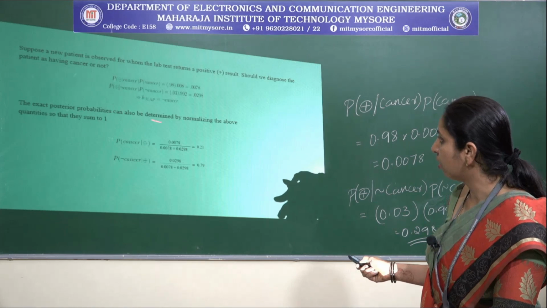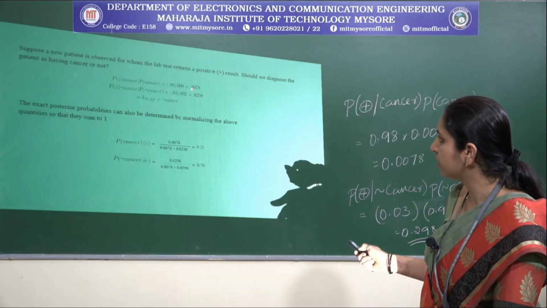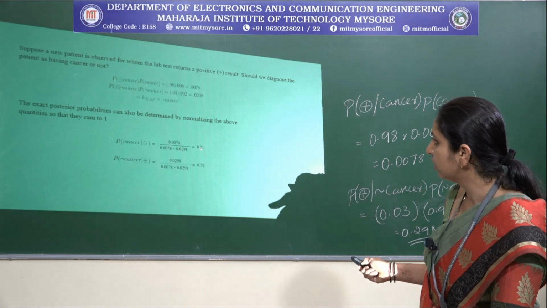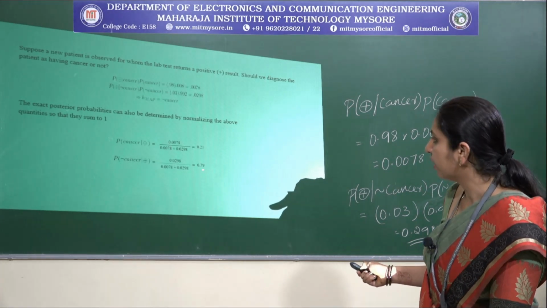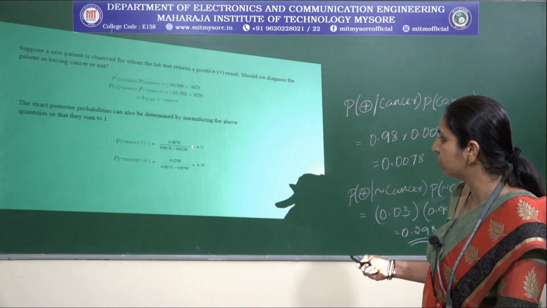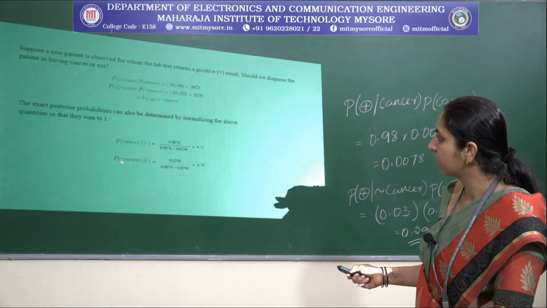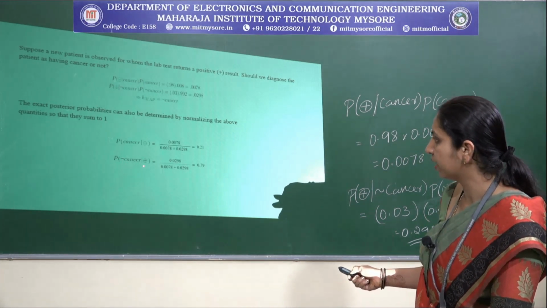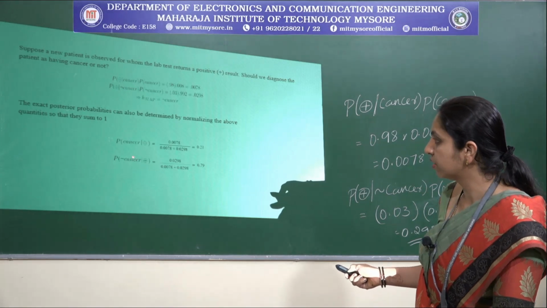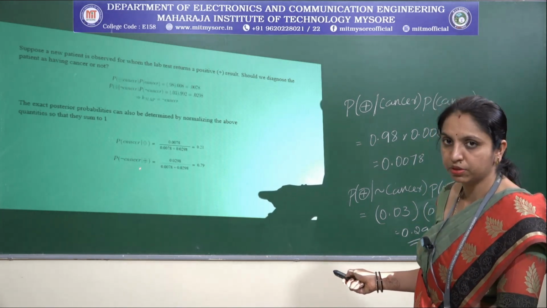Just to normalize the above quantities, we take the denominator as the summation of these two. You can see here we have 0.21 in the first part and 0.79 in the second part, and of course the maximum value is in the second part. The second part is the probability of negation of cancer, which means people do not have cancer, but it is diagnosed as positive.